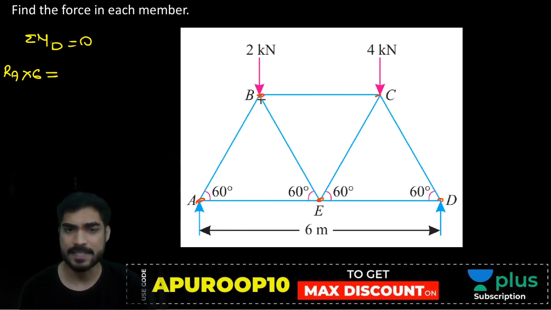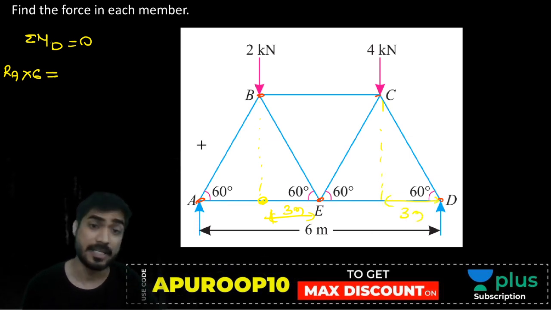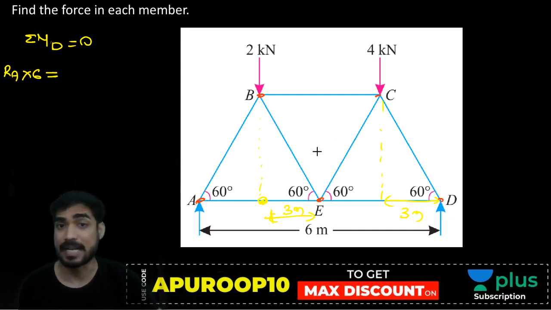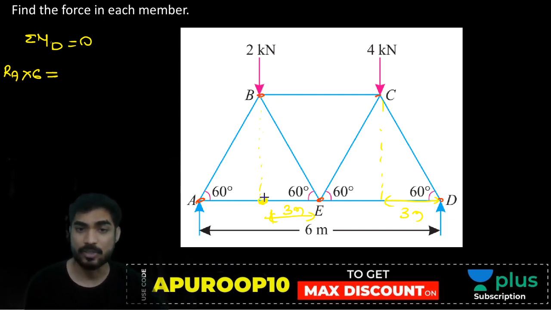And what will be the distance? 2 kilonewton जो है वो यहाँ center पे लगेगा ना. It will act at the center. This will be 3 meter. And this 4 kilonewton will also act at the center. This will also be 3 meter. It is an equilateral triangle. Okay. So this will pass through the center. 3 meter. So 3 plus 6. Sorry. Sorry.